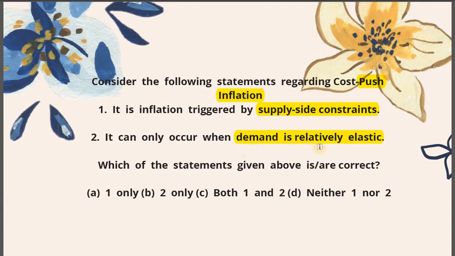What do we mean by something being elastic? It means something is very flexible, very adjustable. So if demand is elastic, then cost push inflation cannot occur. Why and how it cannot occur? Let's say we can take the example of a salt. So no, salt is very inelastic. Let's take the example of a Maggi. So if suppose the price of Maggi goes up, then what would happen? Nothing would happen. People would switch to Yippee. So Yippee is there, so that's it.